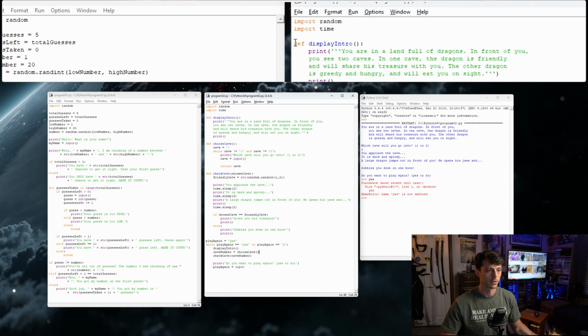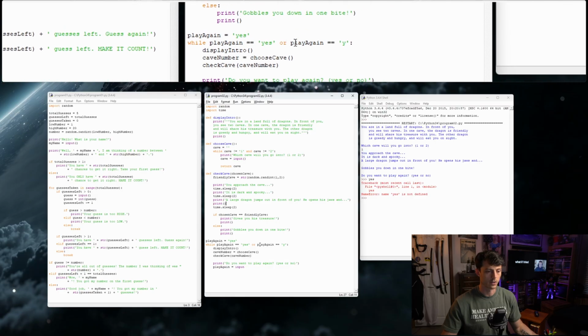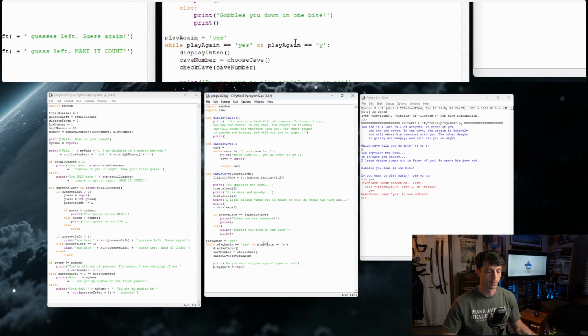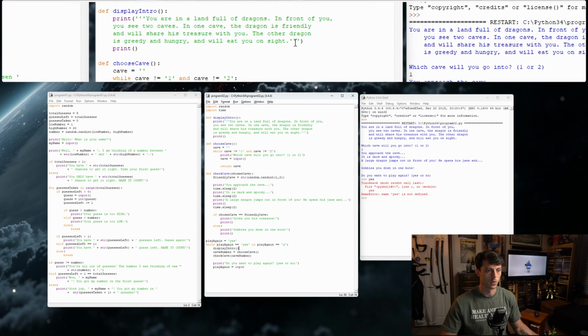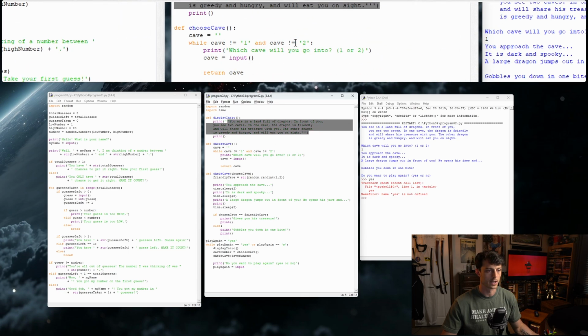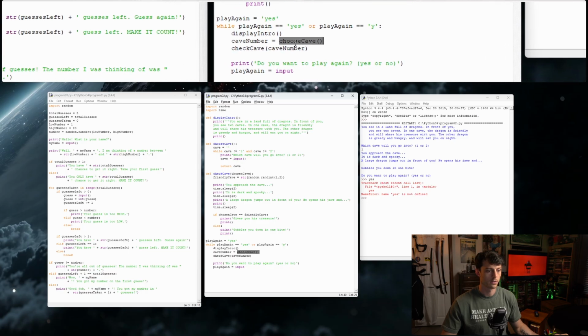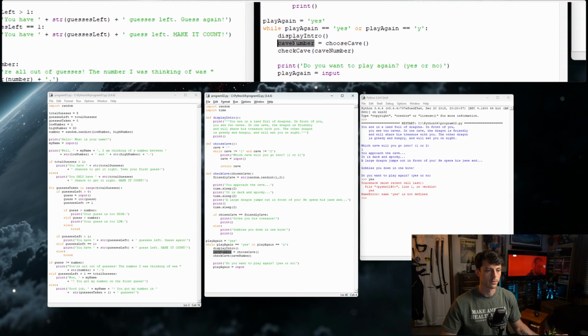So all of this is just set up of functions. While play again equals yes, or play again equals y, so it's something we type in when we get the input here from the player. We are going to display the intro, so that's this wall of text here that we read at the beginning, and then we are going to store what this function, choose cave, returns into cave number.